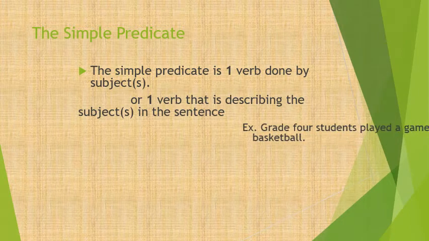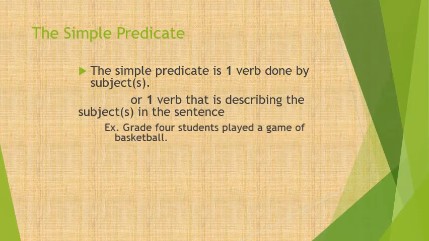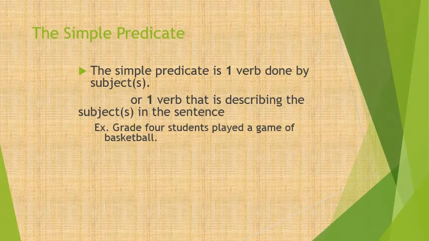Let's take a look at this sentence. Great for students played a game of basketball. So this time, I don't care about my subject. All I care about is my verb, or in other words, the predicate. Now, as we said, it's only one verb. How many verbs do we have in this sentence? Great for students played a game of basketball. Very good. I have only one verb.